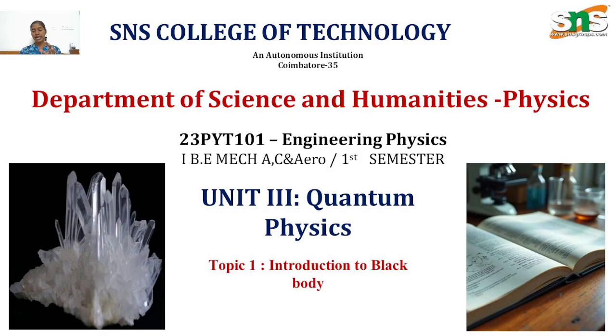Classical physics failed to explain this phenomenon, leading to the birth of quantum theory through Planck's theory of radiation. The black body is like a black pigment. Any material coated with a black pigment is nearly a black body. It absorbs all the radiation and emits all kinds of radiation, all kinds of wavelengths. It will not reflect or transmit the light or any kind of waves. So this is called a black body.